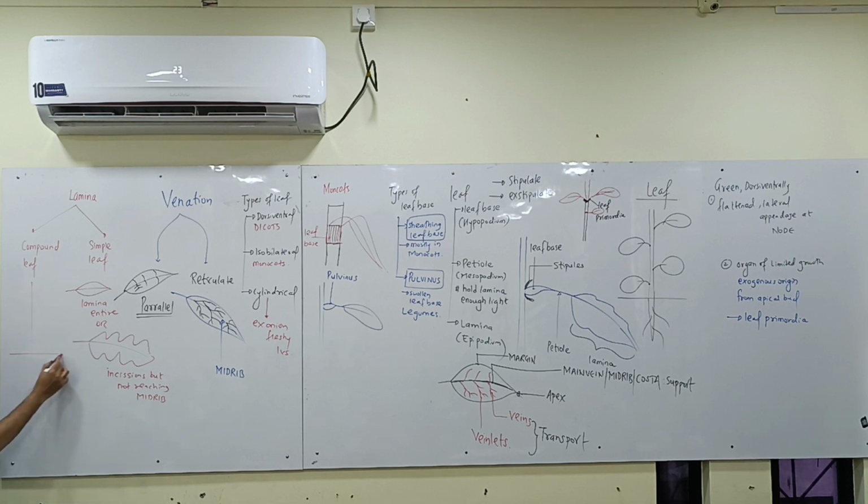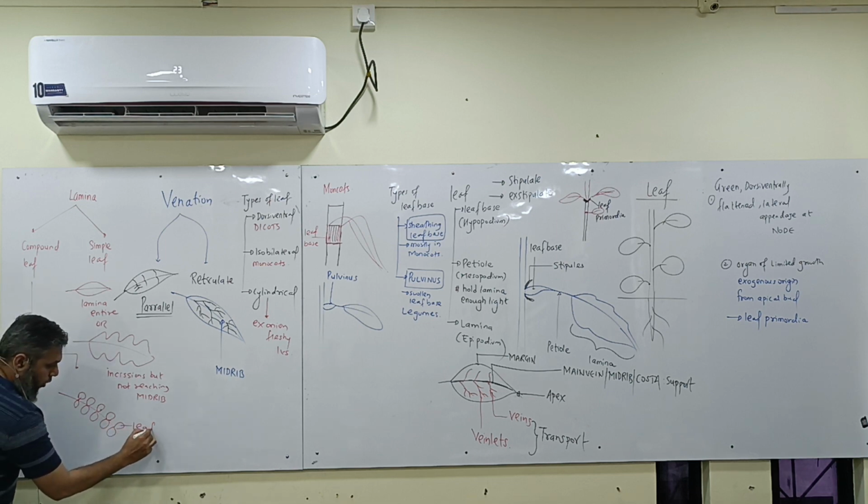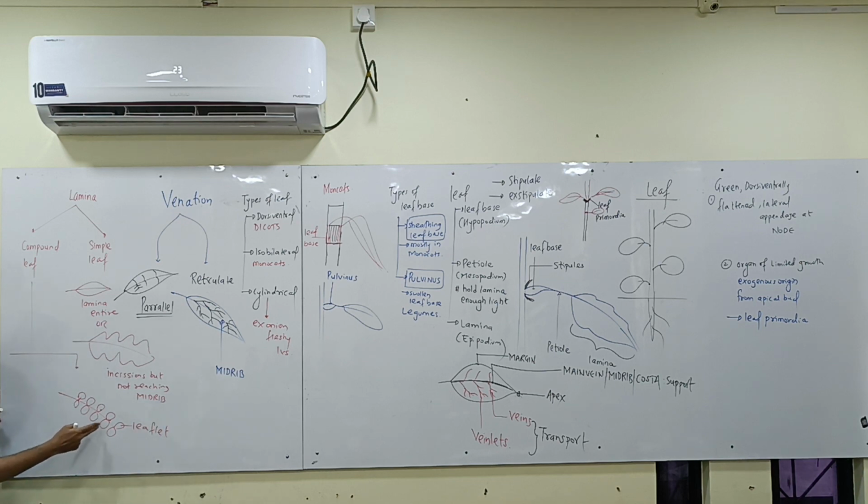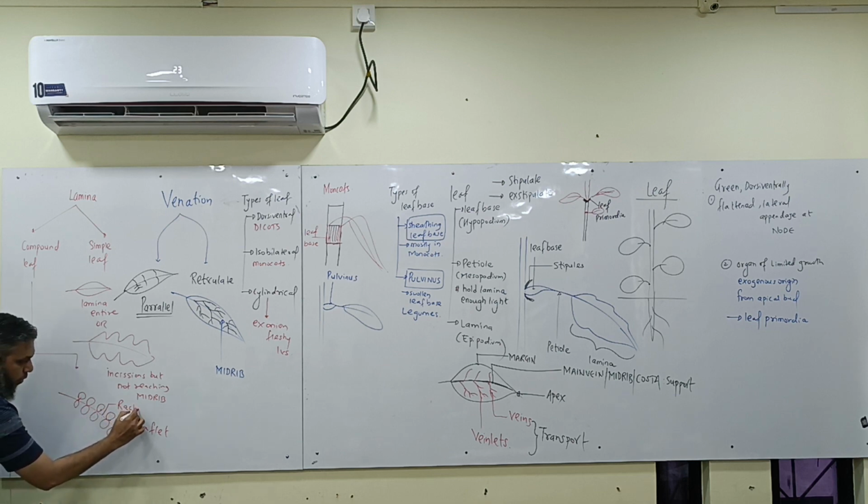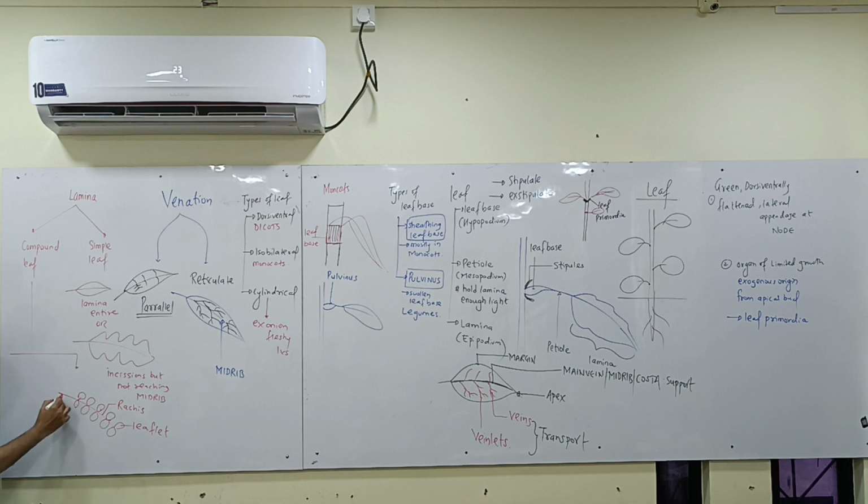In the case of a compound leaf, you will have one leaf with many leaflets. So a non-botanical person will call this a leaf, but you will call it a leaflet because the lamina has been incised into leaflets. Now this will not be called a midrib, it will be called a rachis. And this will be called a petiole. All the leaflets together will be called a leaf. This type of compound leaf is called pinnately compound. What will we call it? Pinnately compound.